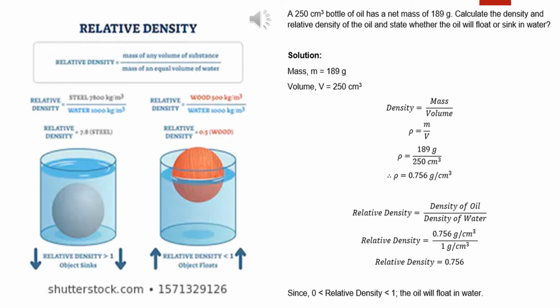So, after putting the value and after calculation, you will get 0.756 gram per centimeter cube. This is the density. Then what is relative density? Relative density is equal to density of oil divided by density of water. That means after putting the value, it's 0.756 gram per centimeter cube divided by 1 gram per centimeter cube. So ultimately it is 0.756. This is the relative density. Since 0.756 is greater than 0 but less than 1, the oil will float in water. Hope you have understood this example.